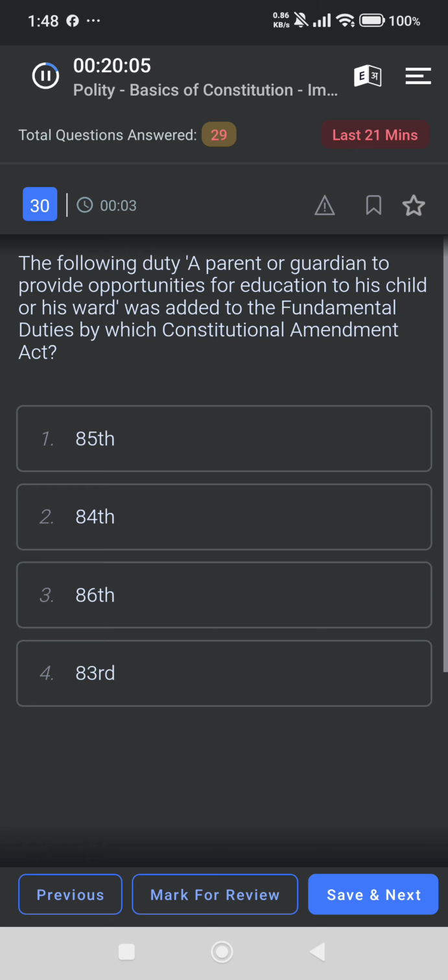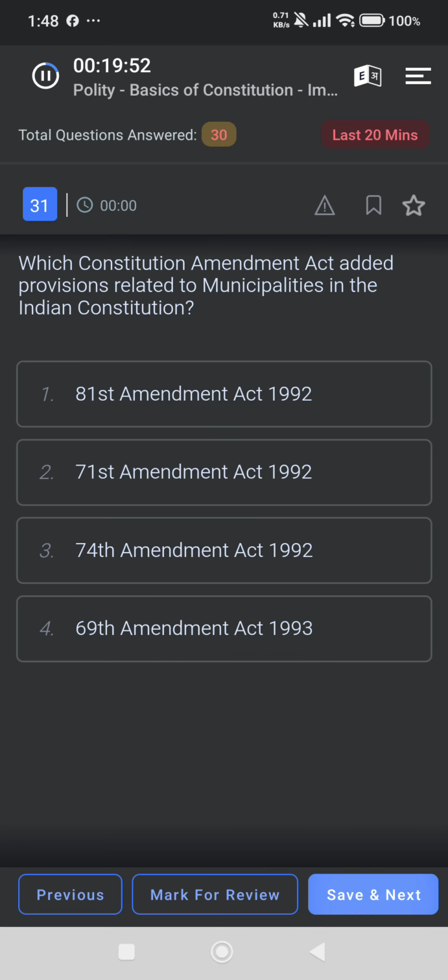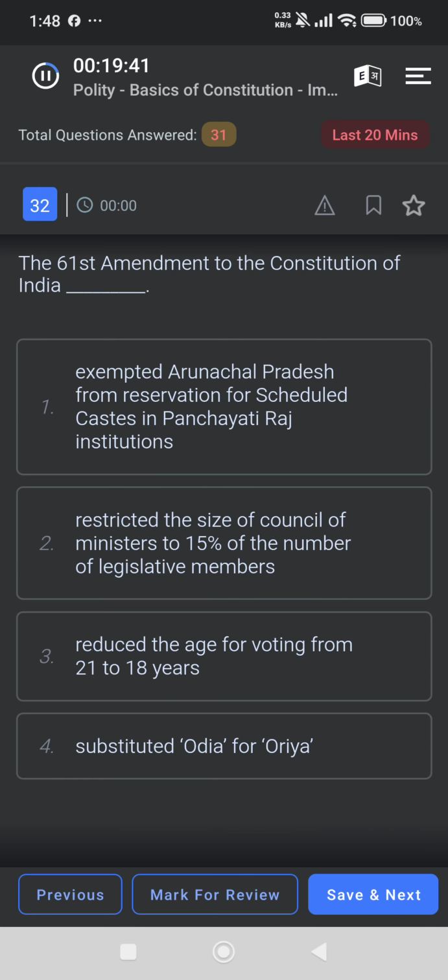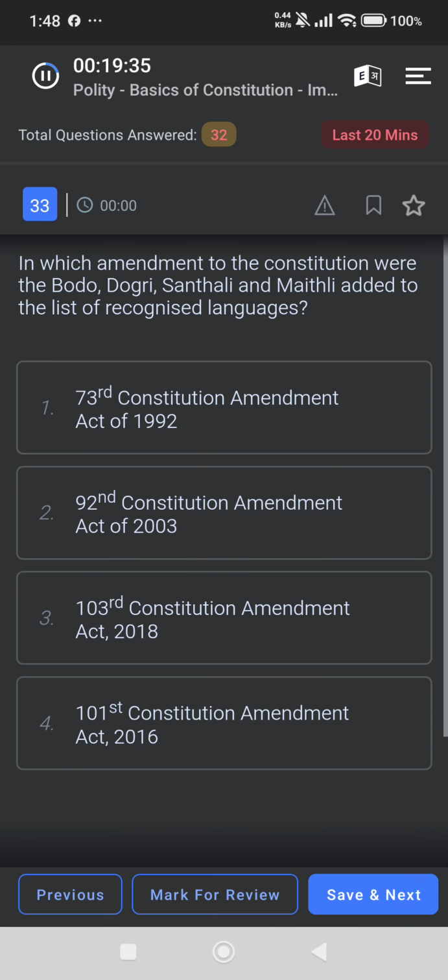The duty of a parent or guardian to provide opportunities for education to his child or ward was added to the fundamental duties by which Constitutional Amendment Act? 86. Which Constitutional Amendment Act added provisions related to municipalities? 74th Amendment Act 1992. The 61st Amendment of the Constitution of India reduced the age for voting from 21 to 18.